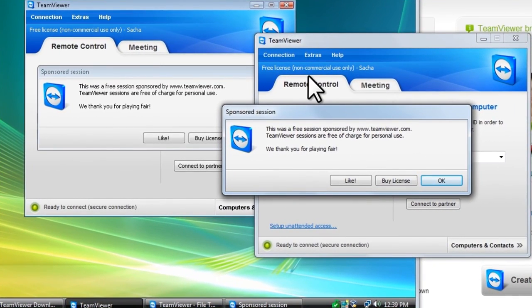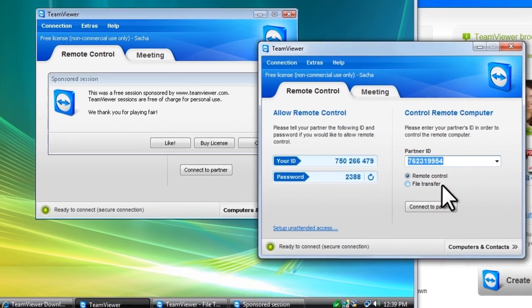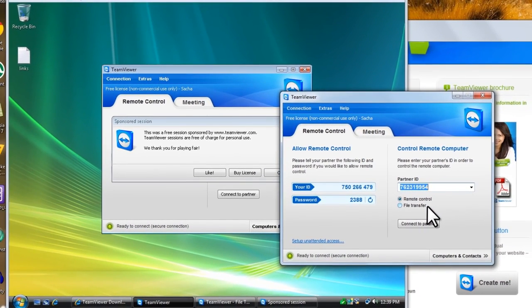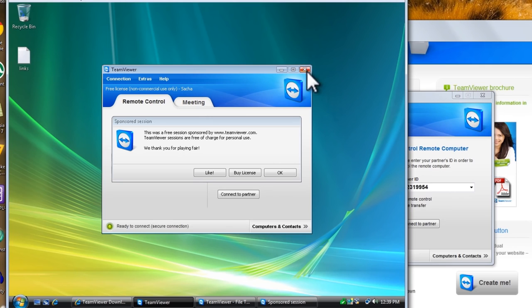Both the user initiating the remote control session and the user that was being controlled will get a message stating that you're using the free sponsored version of TeamViewer. Again, this should only be used for personal, non-commercial use. Click the OK button. Once the remote control session is over, the user whose computer was remote controlled should click the X button to close out of the TeamViewer application.